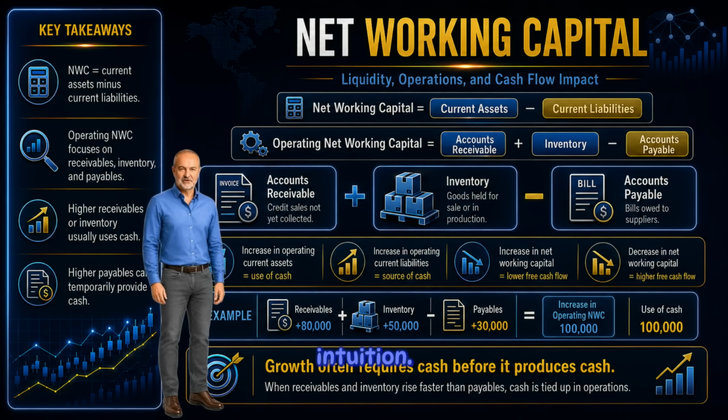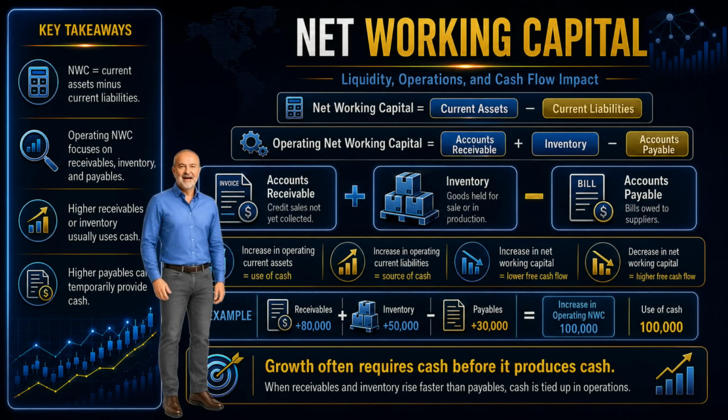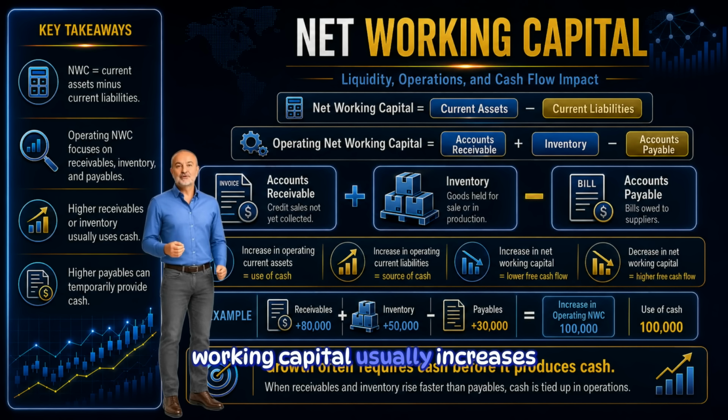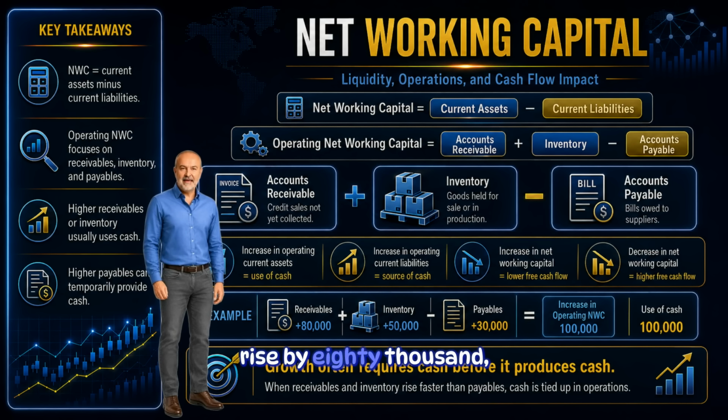Here is the simple intuition. An increase in operating current assets usually uses cash. An increase in operating current liabilities usually provides cash. An increase in net working capital usually reduces free cash flow. A decrease in net working capital usually increases free cash flow. For example, if receivables rise by 80,000, inventory rises by 50,000, and payables rise by 30,000, the increase in operating net working capital is 100,000. That 100,000 is a use of cash.